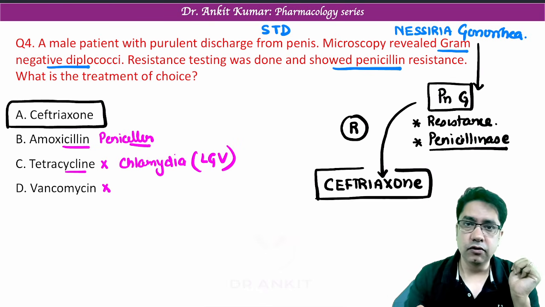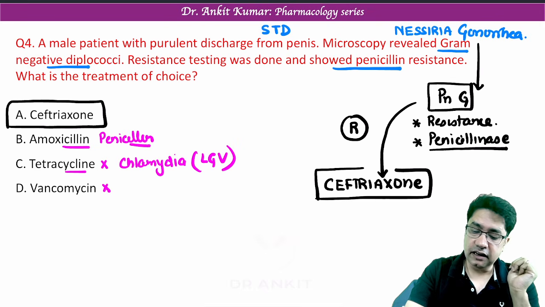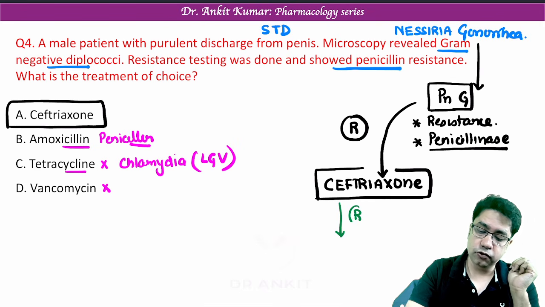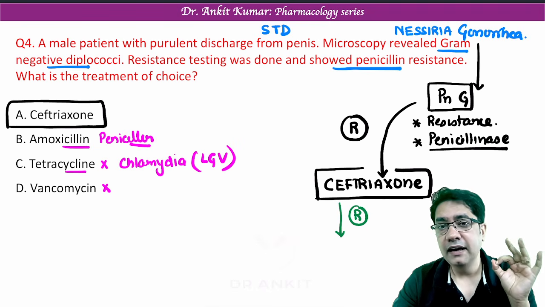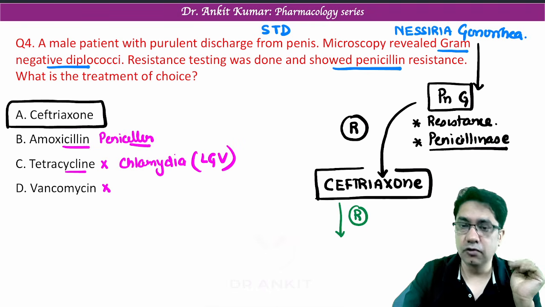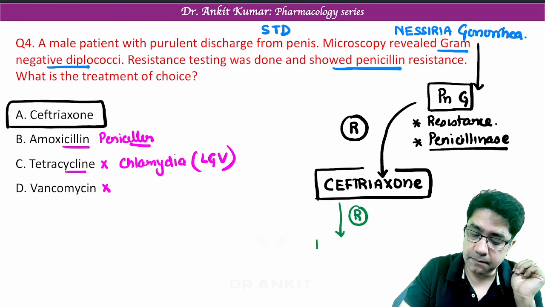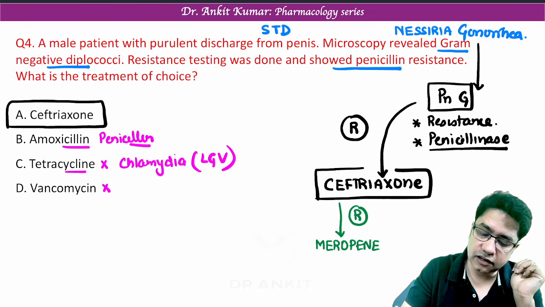Agreed? Now, nowadays, we are even finding resistance against ceftriaxone. So this is one additional point I am telling you. Remember, in any ceftriaxone resistant cases, we give carbapenems. Carbapenems like meropenem, imipenem, they are given in resistant cases of cephalosporins like ceftriaxone.